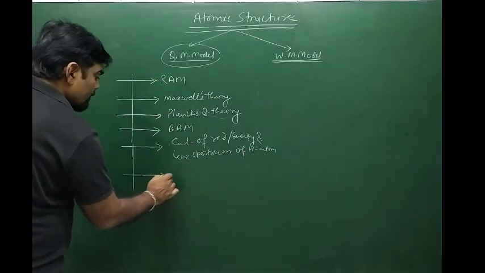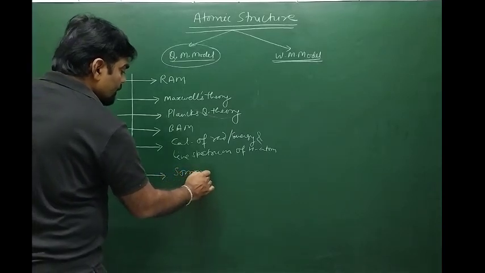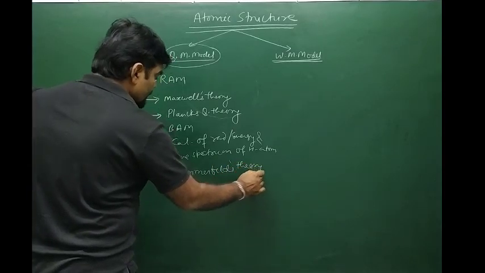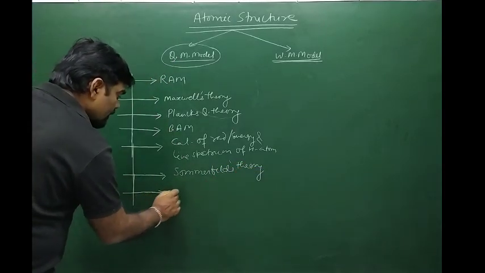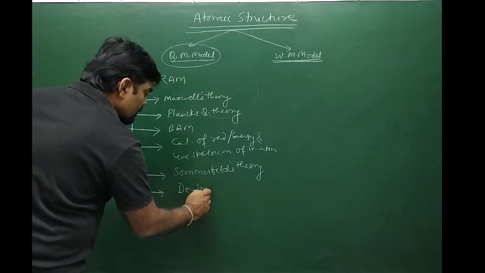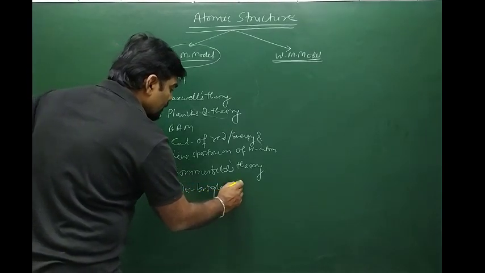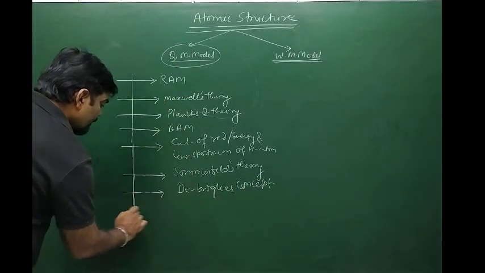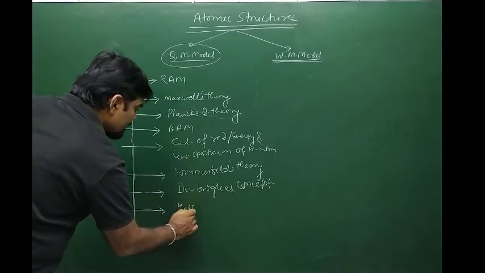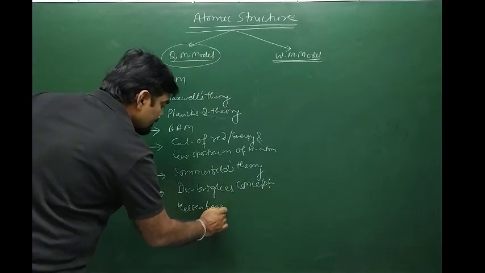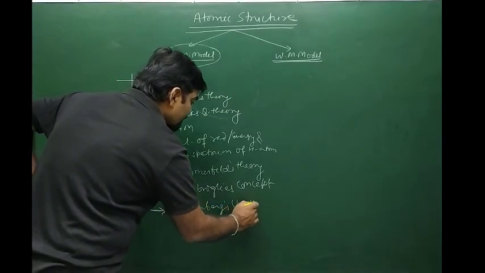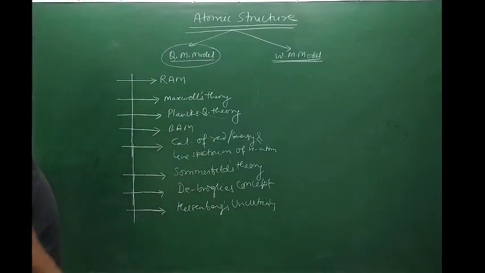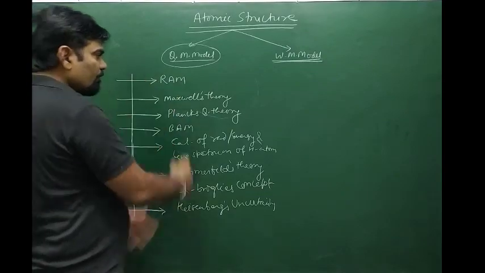Then we will discuss Sommerfeld's theory, then de Broglie's concept of duality, and then Heisenberg's uncertainty principle. Like that, one by one, we will do.